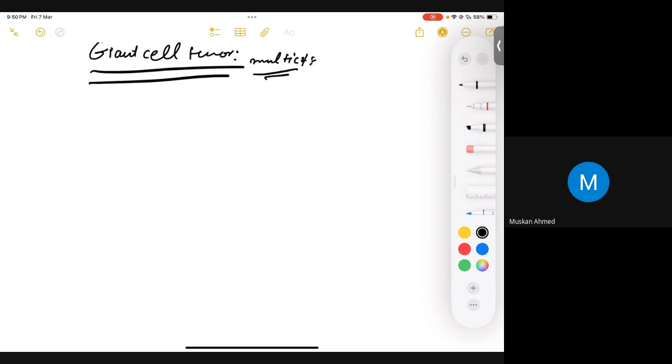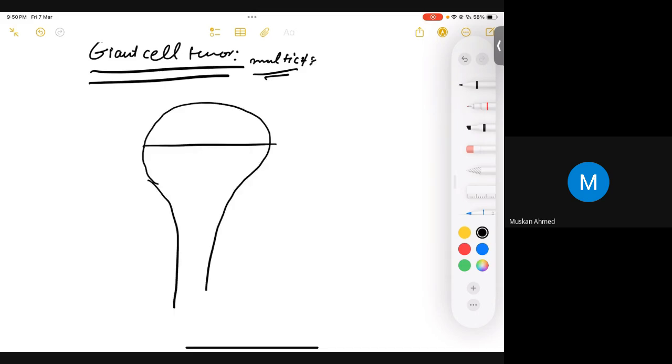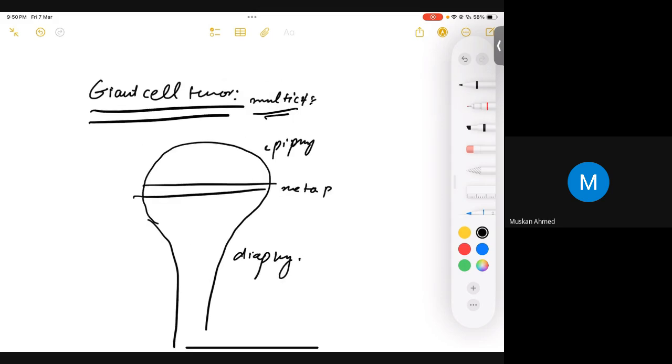That's important. For example, if we have our bone, we already know that we have a growth plate, which is our metaphysis, and above the metaphysis we have the epiphysis and diaphysis, right? This is the only tumor which you are going to see in the epiphysis. In the epiphysis, you are going to have big giant cells, which give you giant cell tumor.